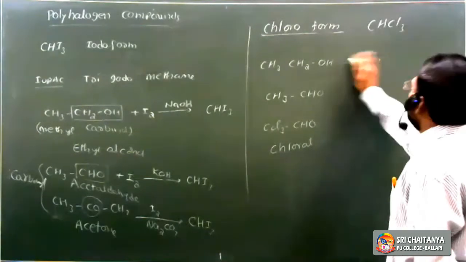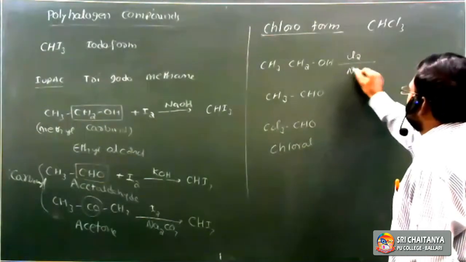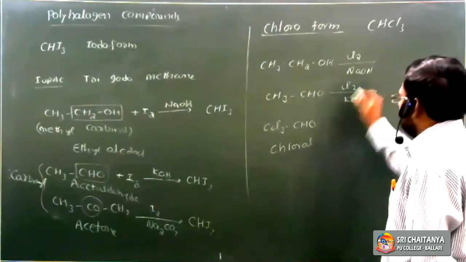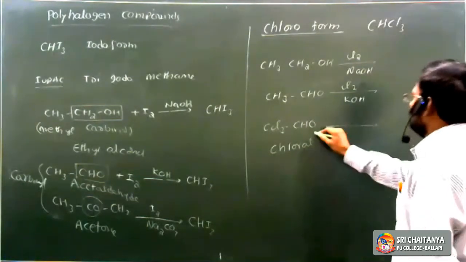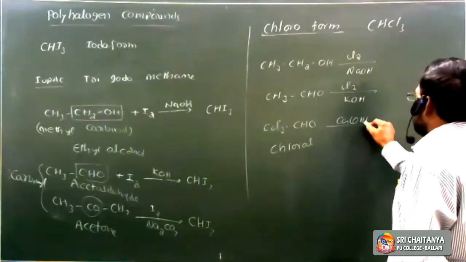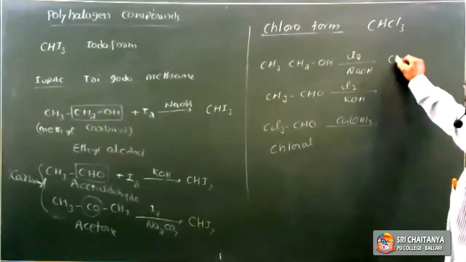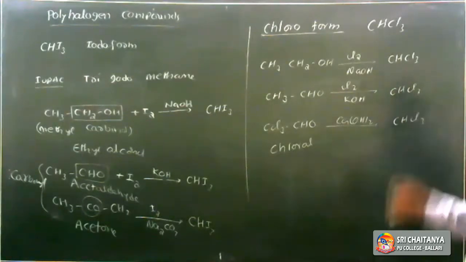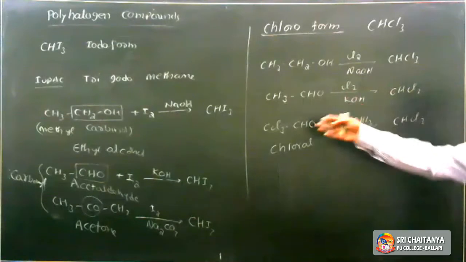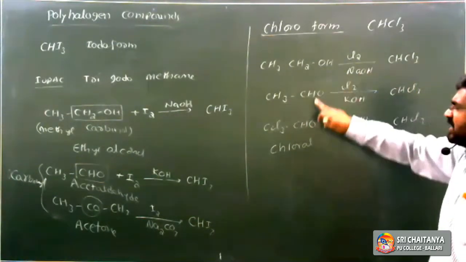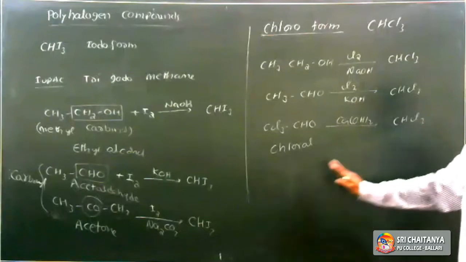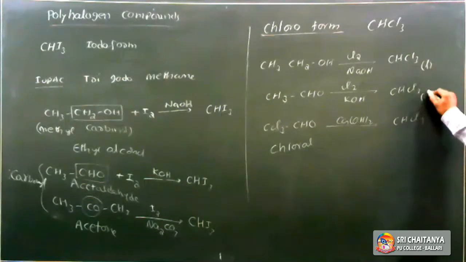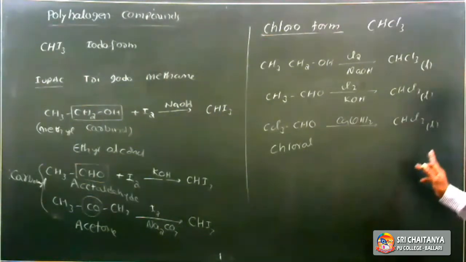Treated with chlorine in the presence of alkali, acetaldehyde reacts with chlorine in the presence of NaOH or KOH to give chloral. Chloral is treated with alkali, either calcium hydroxide or potassium hydroxide, and it gives chloroform, CHCl3. So that is a method of preparation of chloroform. Like iodoform, it is prepared from ethyl alcohol, acetaldehyde, chloral, and acetone also gives chloroform, CHCl3. It is a colorless liquid. In olden days, it was used as an anesthetic.